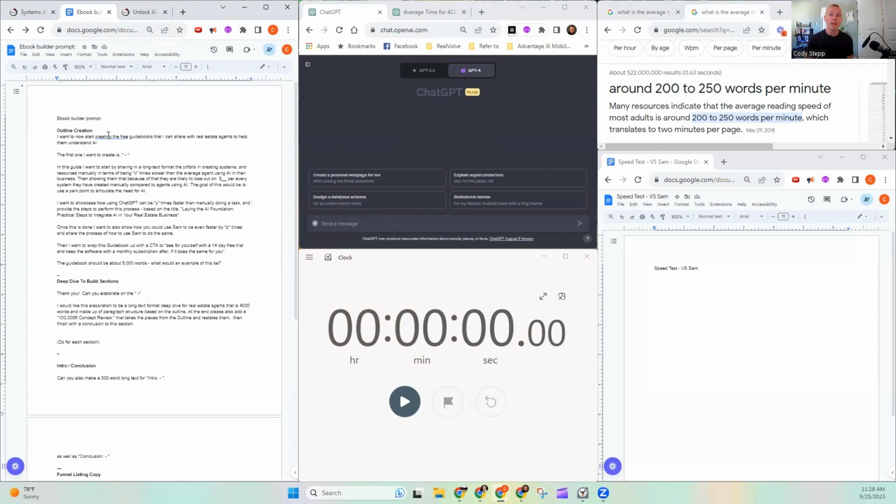But here's the prompt that I've been using within ChatGPT. I tell it that I want to create a free guidebook that I can share with real estate agents to help them understand AI. The first one I want to create is in this topic, right? So we are going to go ahead and hit play. I need to build out a prompt. So I have to already be a prompt engineer and understand how to write this.